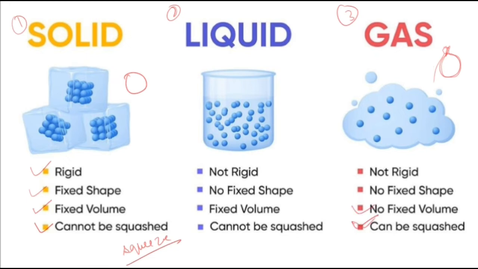Because gases don't have any fixed volume, they do not have any fixed shape, and they are also not rigid. They take up the shape of the container they are filled in. And between these 2 states of solid and gas lies a 3rd state, that is liquid. Liquid is not rigid, does not have fixed shape, but it has fixed volume like that of solids. Also, liquid cannot be squashed, that is, it cannot be squeezed. So you can see liquid has some properties similar to gases and some similar to the solids. So it is the intermediate state between solids and gases.